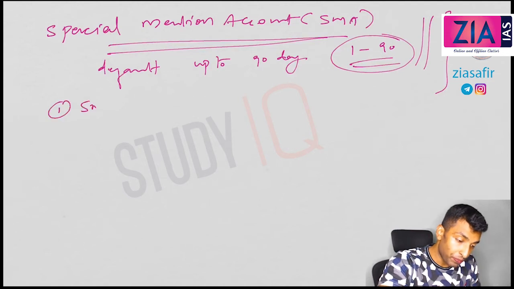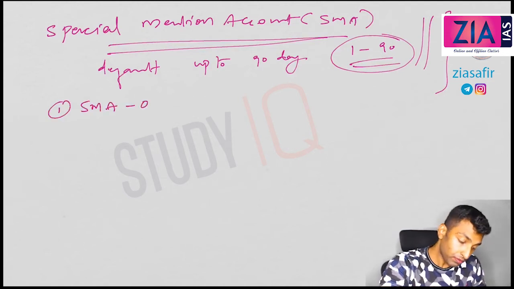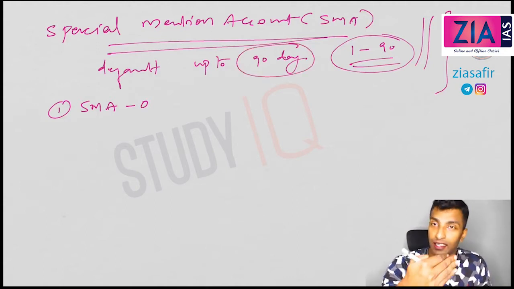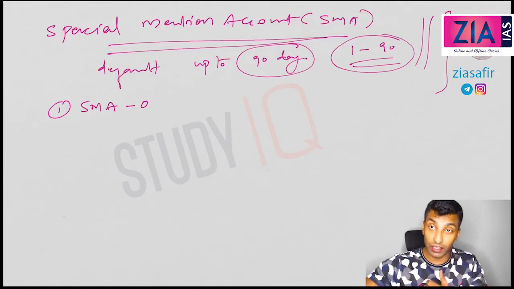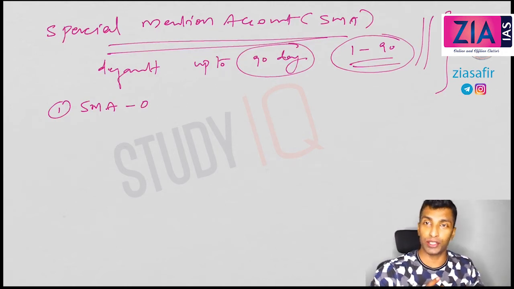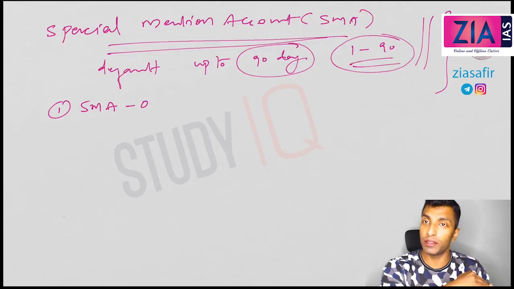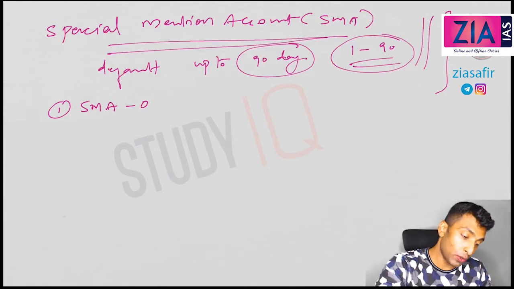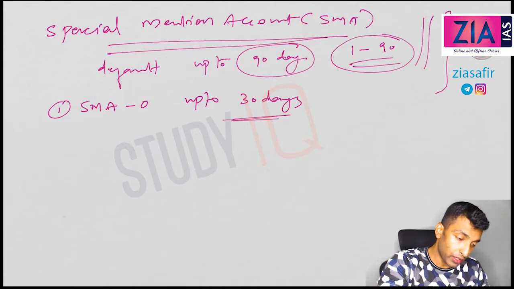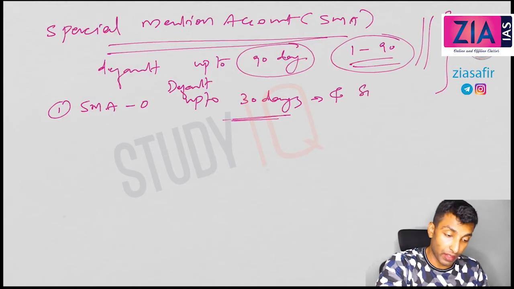SMA 0, the first one, special mention account 0. So here default up to 30 days. Basically there are 3 SMAs, so you can see a 30-day division. So default up to 30 days, and showing signs of weakness. You can see if an installment is not paid for the first month, which one used to pay, you can see a sign of weakness. So from here onwards you need to take care of that.